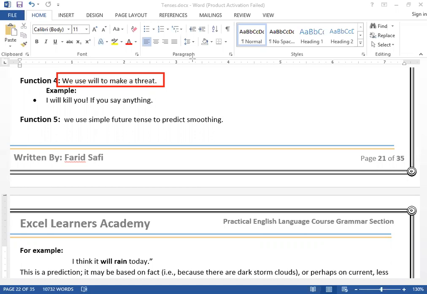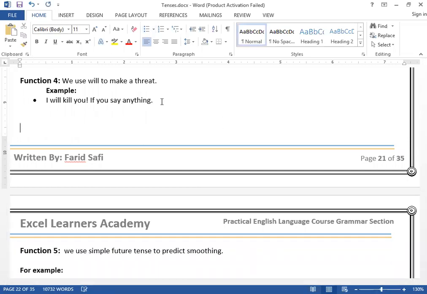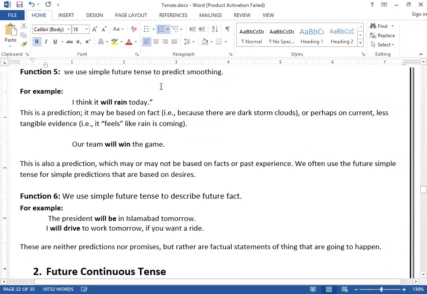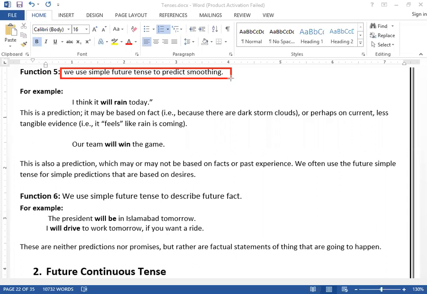Simple future tense is also used to predict something, clear? Whenever you want to predict something, we use simple future tense. For prediction, like for example, it's cloudy outside, and the weather is cloudy, and when you go and you see clouds, clear, and what do you predict?